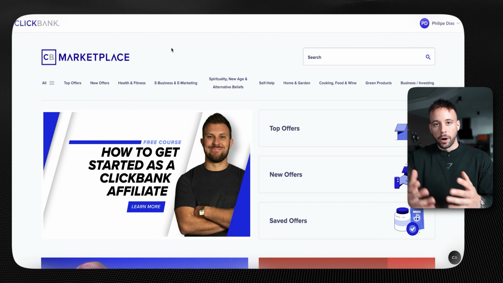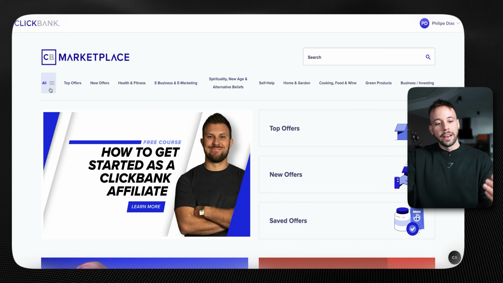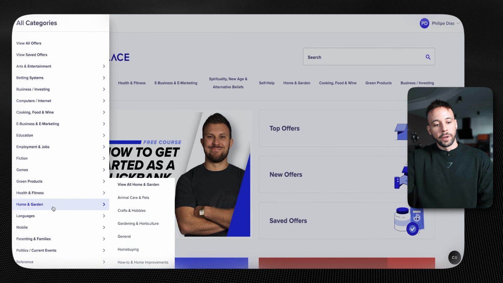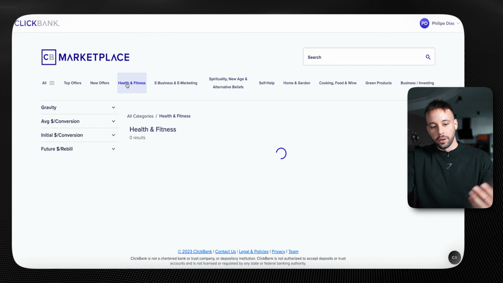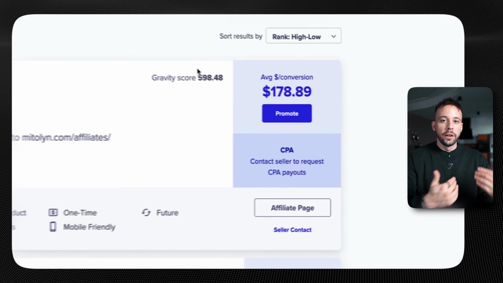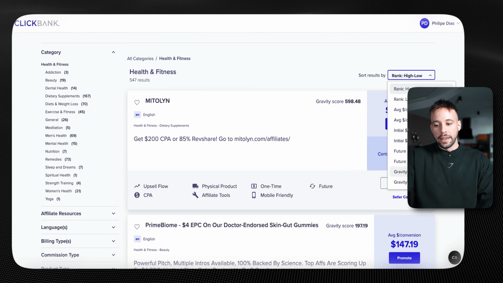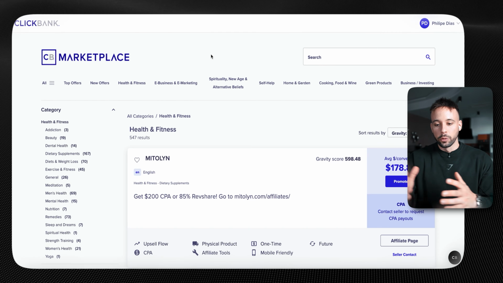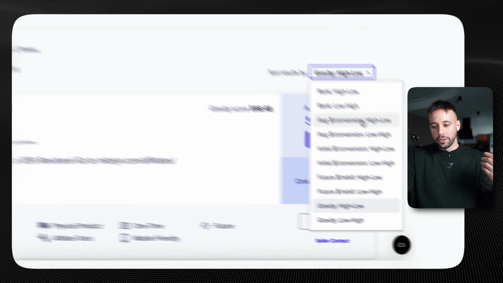Now, once you're here on the ClickBank marketplace, you can simply choose from one of these niches if it fits yours. If you can't find it here, click on all, and you're going to see this drop-down menu which has all of the niches included. I can see mine here, health and fitness, so I'm just going to click here. If I want to find a really good product to promote, I can rank by high or low, or I could choose by gravity. Gravity is the ones that are selling the most right now. I could also choose by average conversion, or by how much I'm going to get paid.